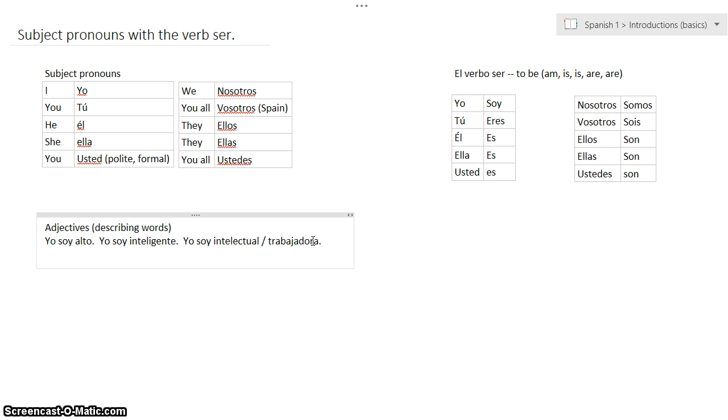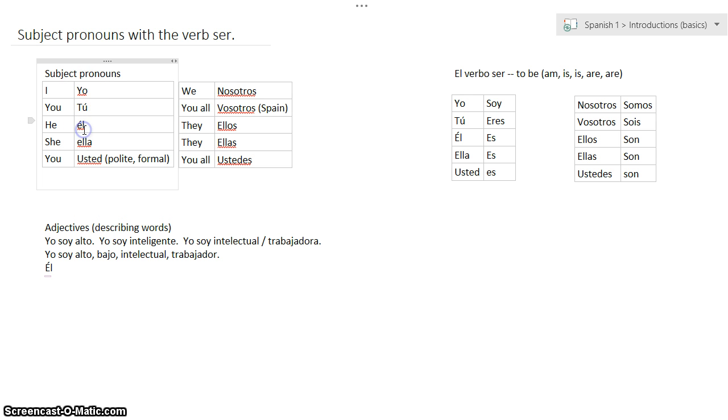But now what we're going to do is we're going to do those same sentences, but we're going to talk about other people. Instead of saying I am, we're going to say he is. We're going to say she is or they are. So I'll give you the yo soy alto, yo soy bajo, yo soy intelectual, yo soy trabajador. Okay, so those are adjectives. Let's change the yo now to a different subject pronoun. We're going to say él. So instead of saying I am, we're going to say he.